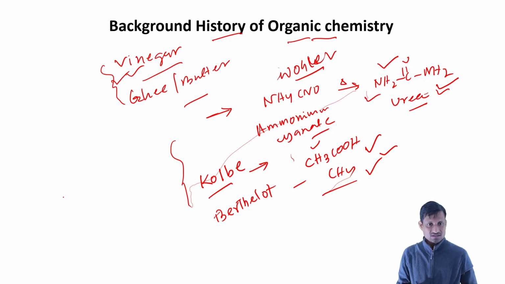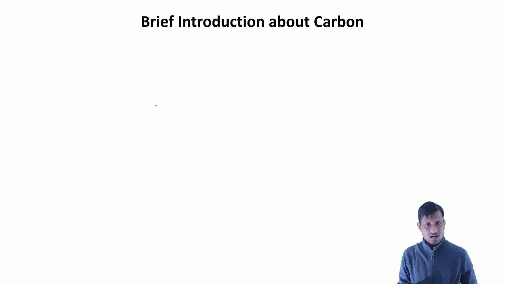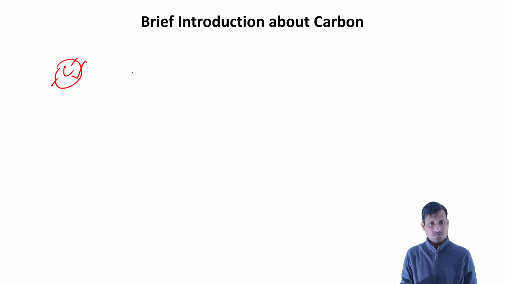Okay, so in the first topic, we learn about the organic compound. So what is an organic compound? The center of these compounds is carbon. Whatever compounds we study here will be carbon based compounds.